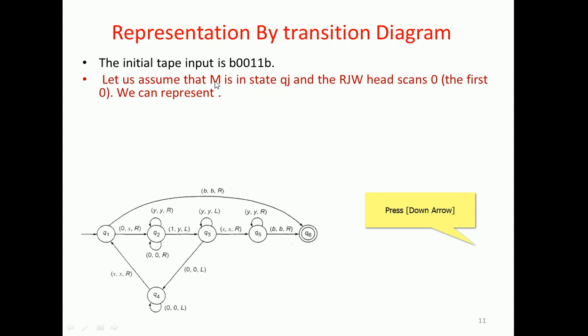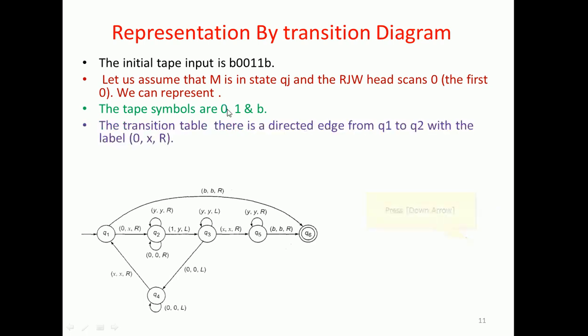We can represent the tape symbols 0, 1, B. The input alphabet sigma is equal to 0, 1, B. These are the input symbols from the real world, especially for this example, 0 comma 1, and of course B is a blank character. In the transition diagram, there is a directed edge from Q1 to Q2, which is labeled 0 comma x comma R.